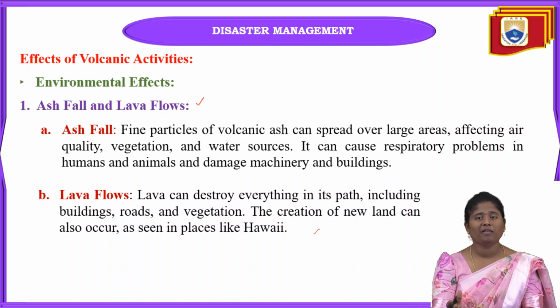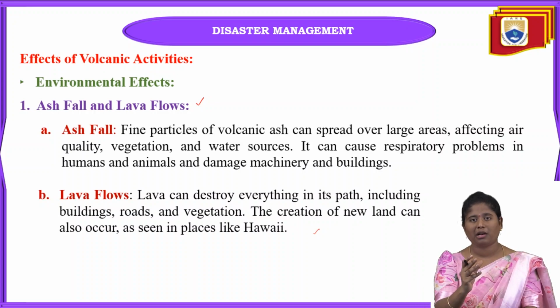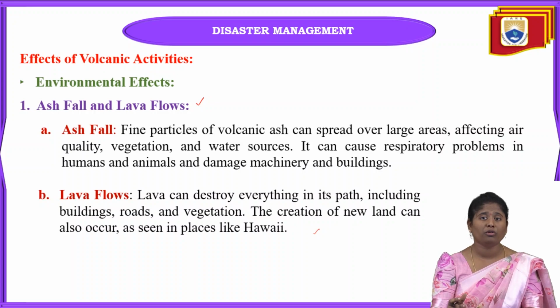The lava flowing path includes vegetation, and also bridges, roads, everything. It will destroy them within a fraction of a second. One of the best examples is Hawaii: due to this lava flowing, the Hawaiian land was formed.